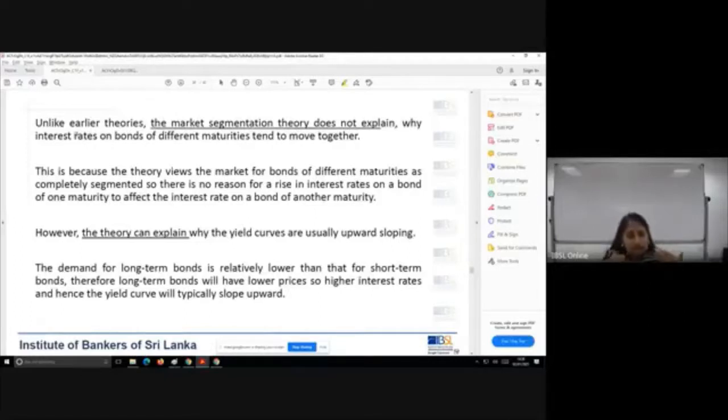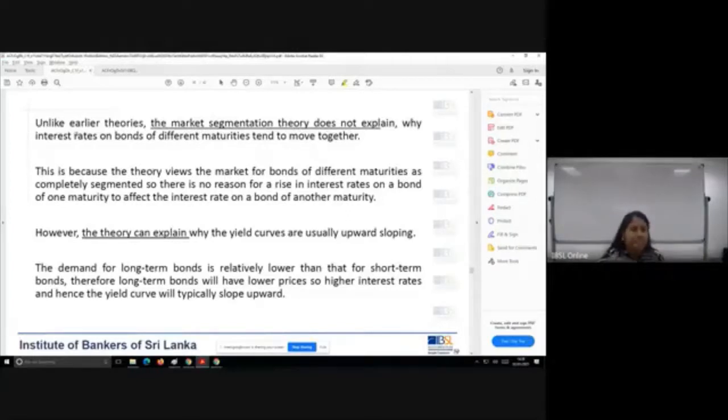So this theory doesn't say that if the interest rate in the 3-year market increases, it will have an impact on the 5-year market. But liquidity premium theory says, look here, if the 3-year bond interest rate increases, the 5-year also has to increase. Why? You have to compensate for the liquidity premium.